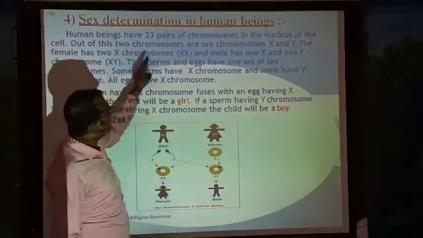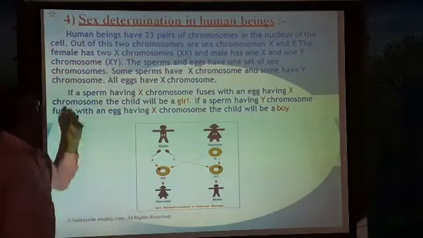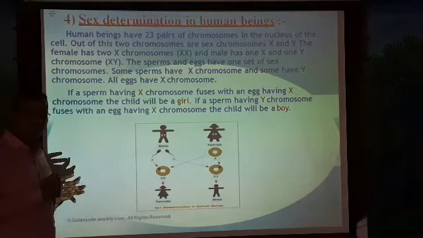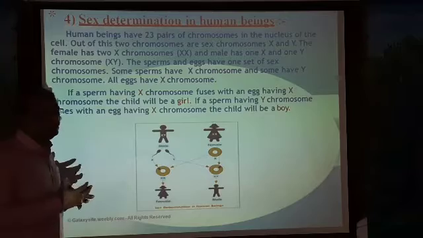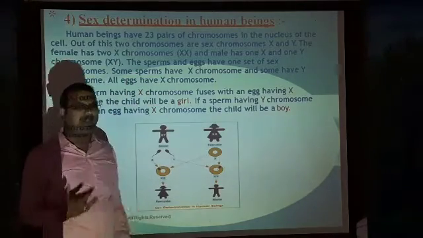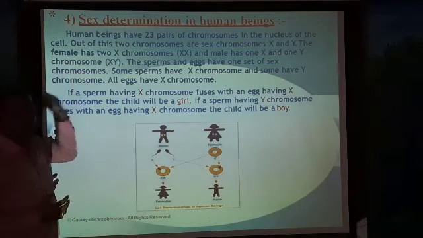The sperms and eggs have one set of sex chromosomes. The sperm is the male gamete, and the egg is the female gamete, both having one set of sex chromosomes.